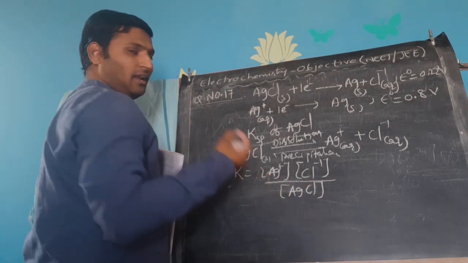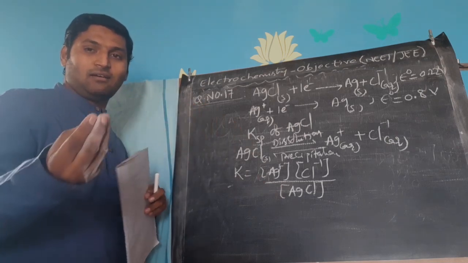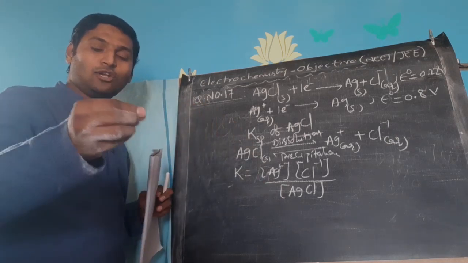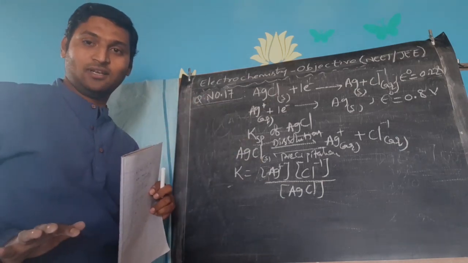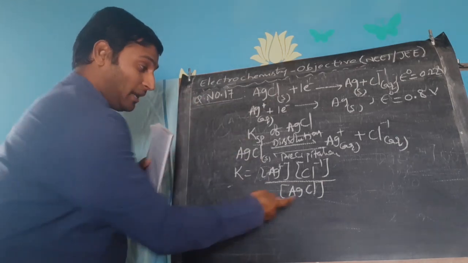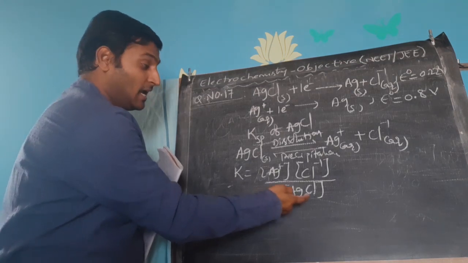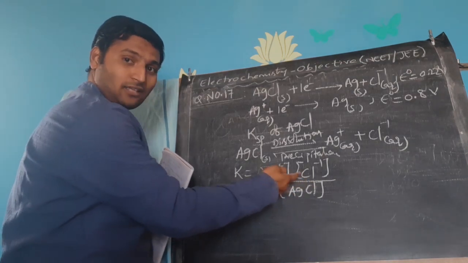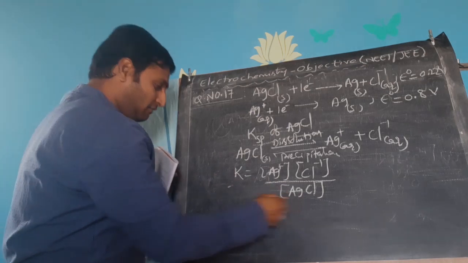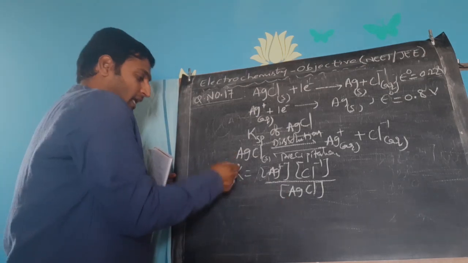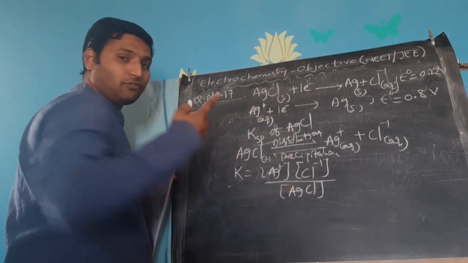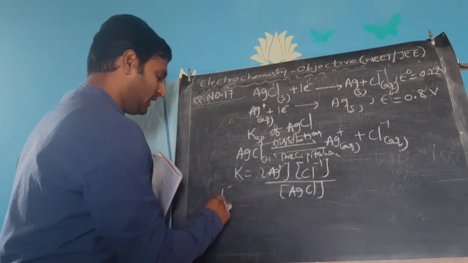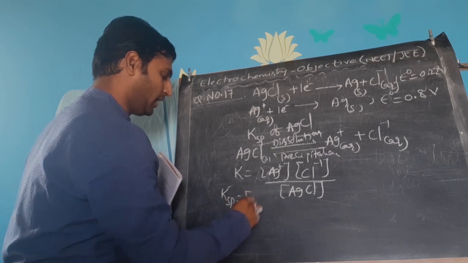Now you know very well, if you add say 1 mole of it, 0.000001 moles of it might dissolve. Means the majority of it remains undissolved. That means the concentration of undissolved solid is almost constant. So if I bring it this side, equilibrium constant into concentration of AgCl, which is another constant, the product of two constants is a new constant, and that is your solubility product.